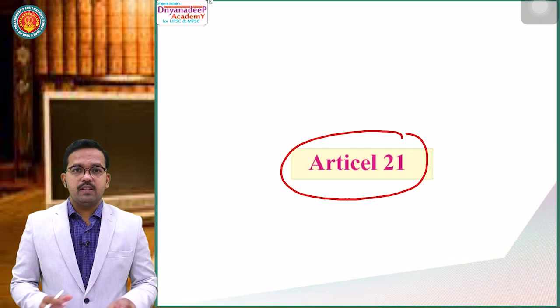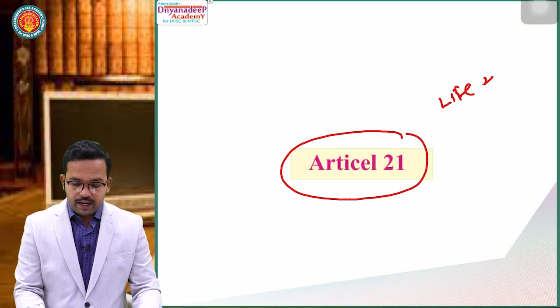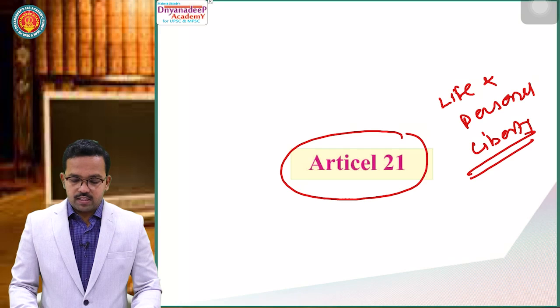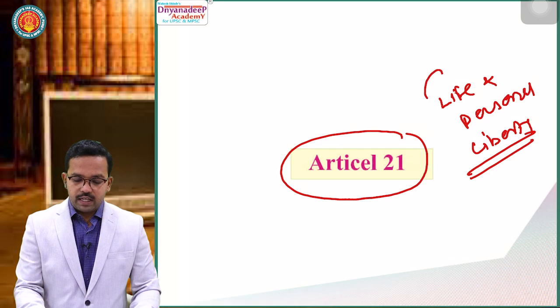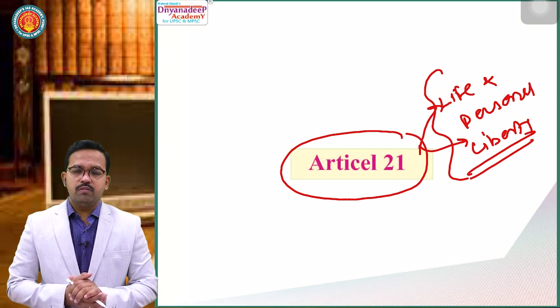Article 21 is basically about a protection given to everyone regarding life and personal liberty. So we'll try to understand this particular article in a very interesting manner. So first thing, Article 21 is about protection given to an individual's life and personal liberty. This is the first important thing about Article 21. Now why this article is important, we'll try to understand.